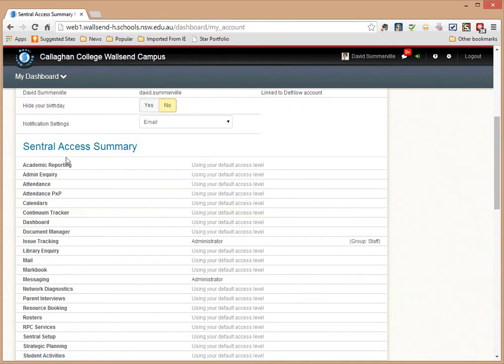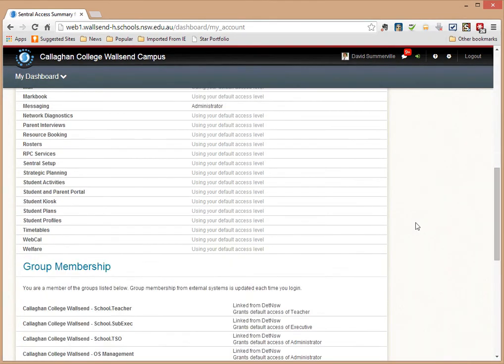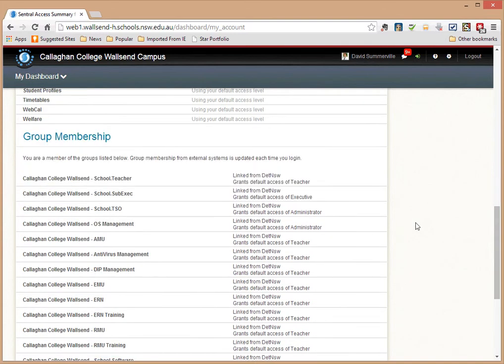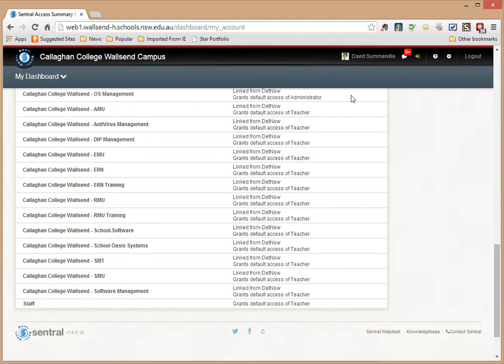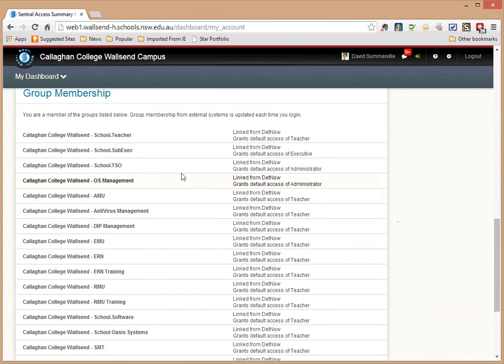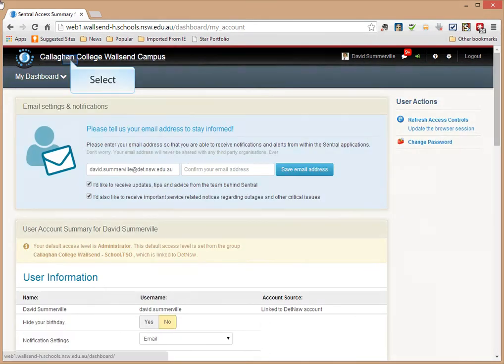You can see the Sentral access summary, so it tells me exactly what access I've got, and here's all the groups that I belong to. These groups here are coming from the DEC. Okay, so I'm going to click back on Callahan College Wallsend campus.